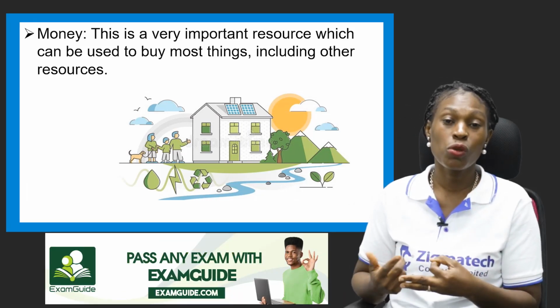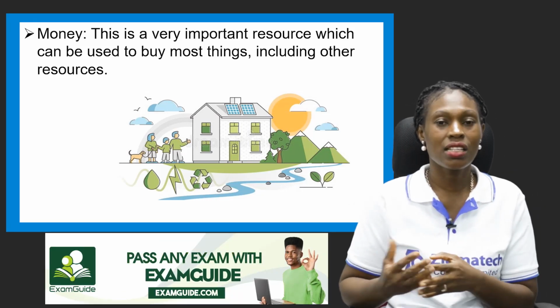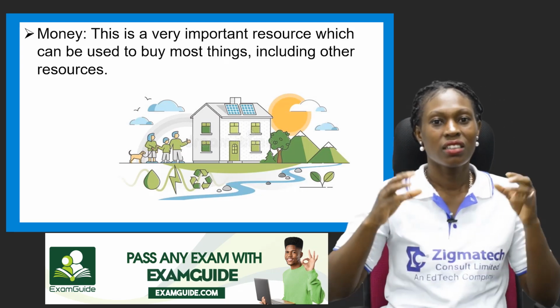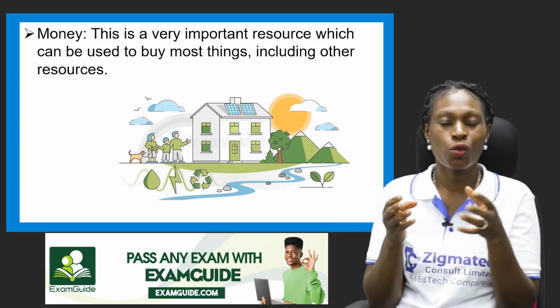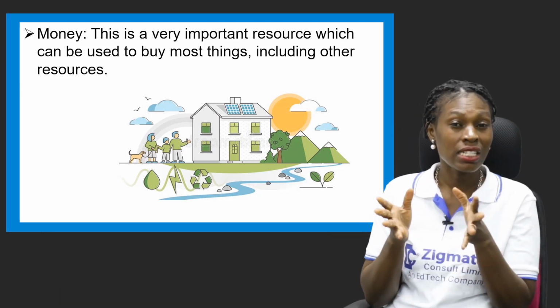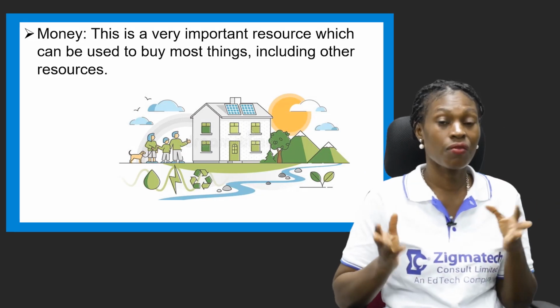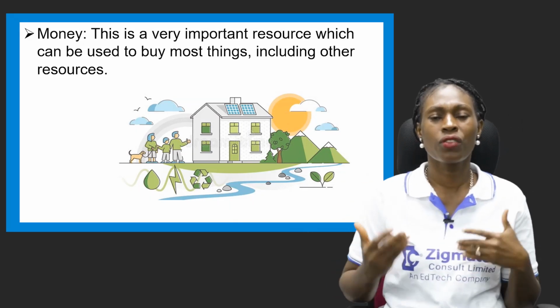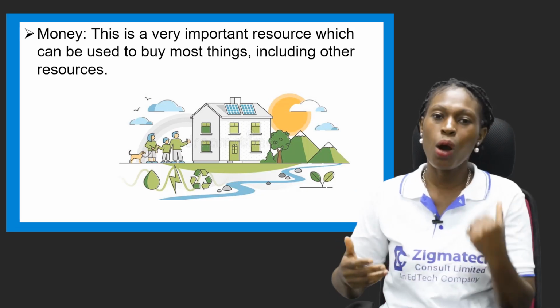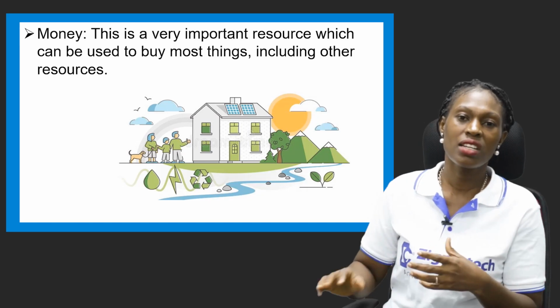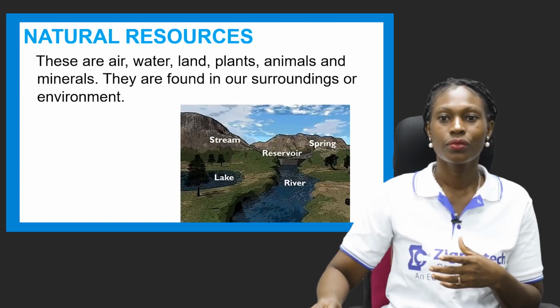Most of the goals that we set are quite ambitious, and they need money to fund a whole lot of them. So when the family has money and the economic status is very okay, of course, you can get a whole lot of these other resources to help you achieve the goals and meet the needs of the family as well.